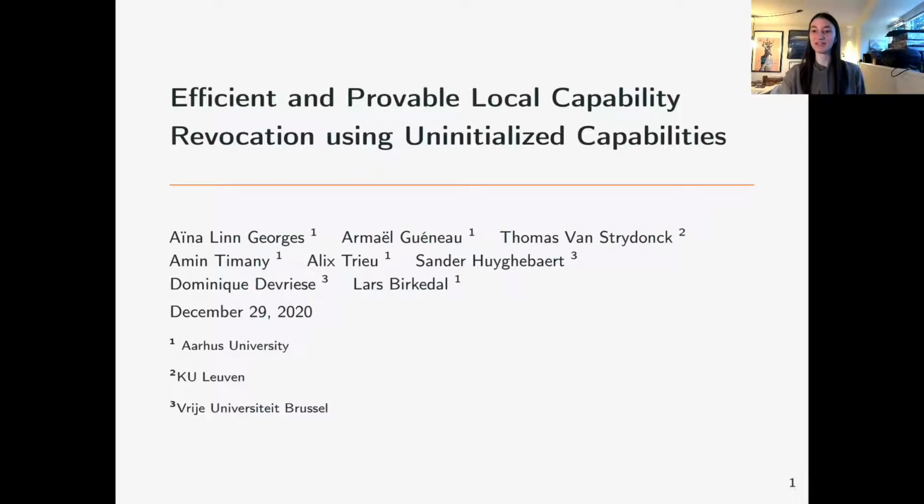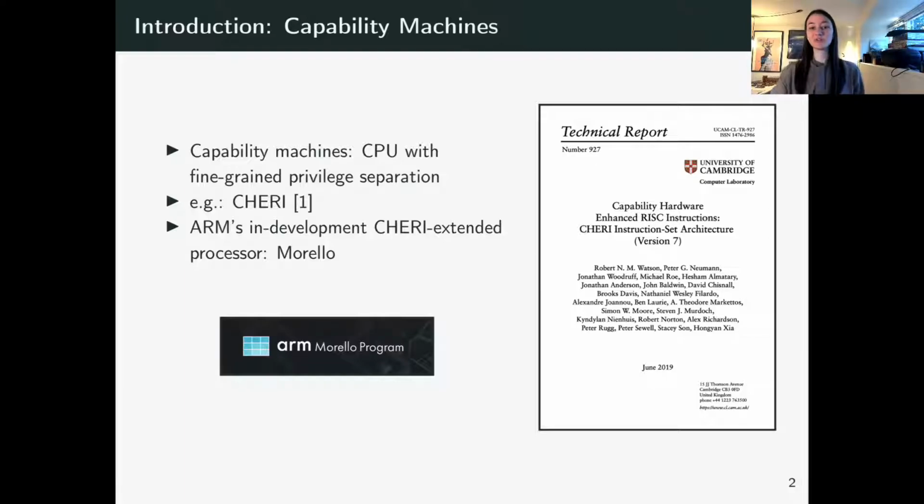using Uninitialized Capabilities. Capability machines are a kind of CPU with support for fine-grained privilege separation. And one such family of capability machines is CHERI from Cambridge University. Beyond being products of research, capability machines are also becoming a reality in industry.